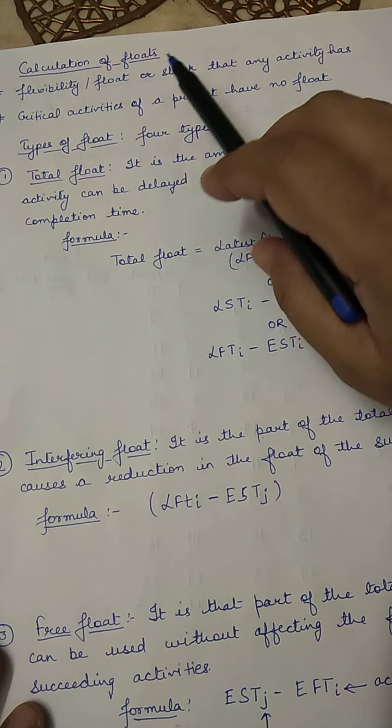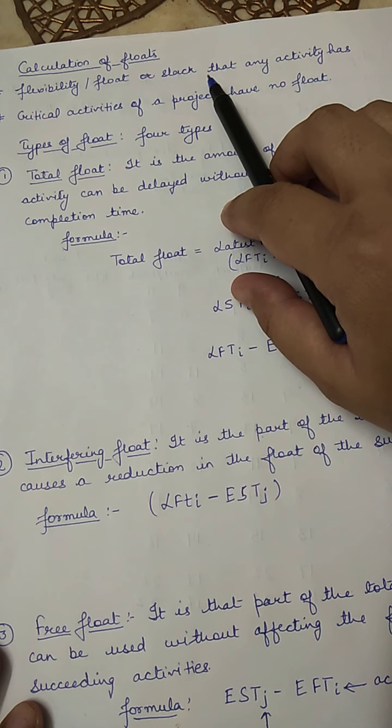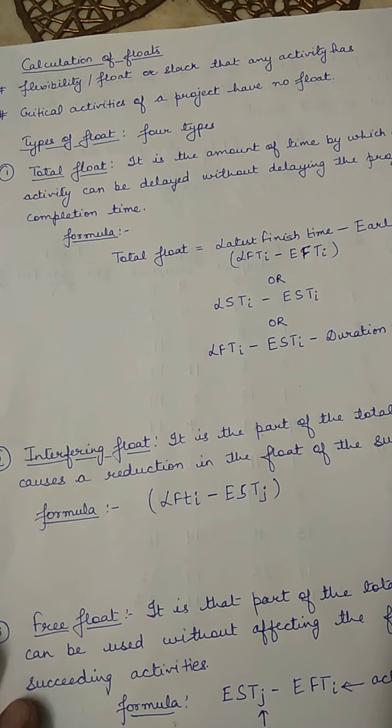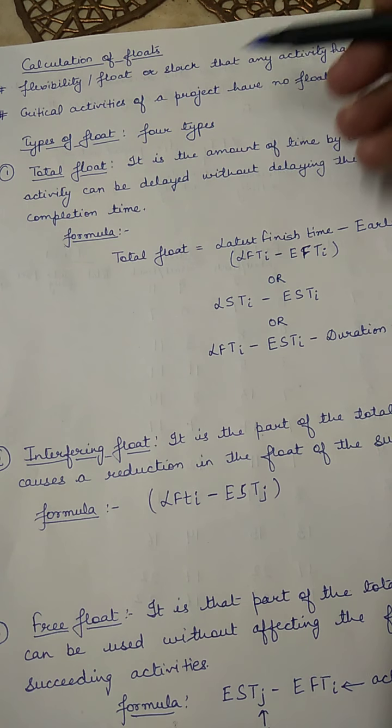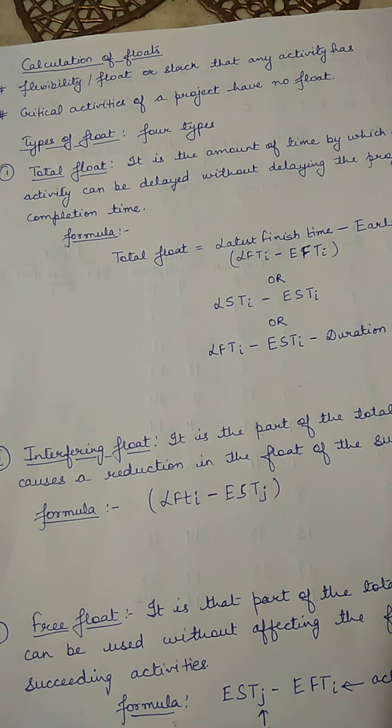So float means any slack that an activity has, the time period for which the activity can be delayed. That means that particular activity does not need to start at the given point of time. It can be delayed for 2-3 days or the amount of time that the activity has.